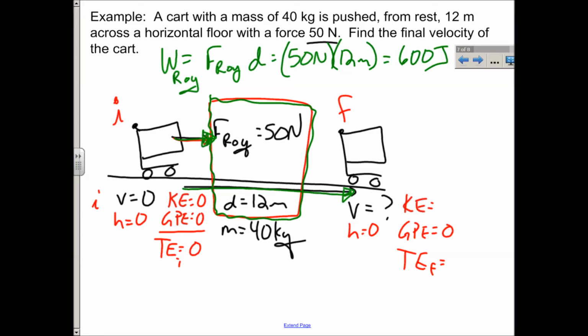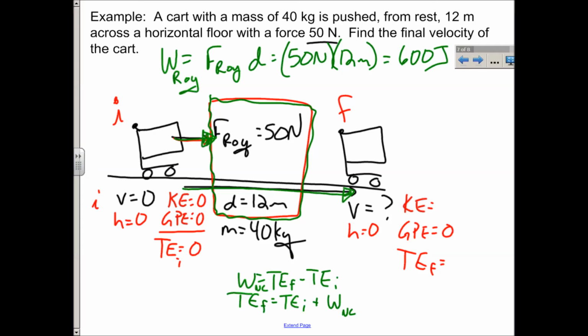All right? Now remember, you guys, work is the difference between the final energy and the initial energy, right? Or, I think I also wrote it this way, the total energy you end up with is whatever you started with plus the work that was done. Oh, I'm sorry, I forgot my little NCs for non-conservative. Okay, so at this point you're probably getting a little bit overwhelmed, but here's the deal. Look, the total energy is not staying the same because Roy did work. Work represents how much energy Roy gave the box.